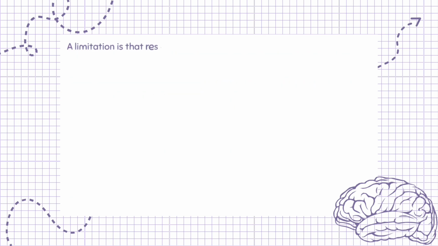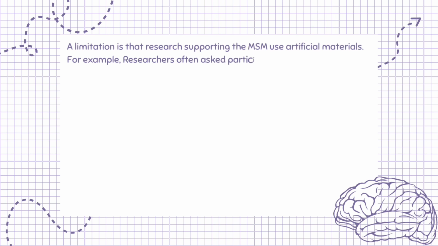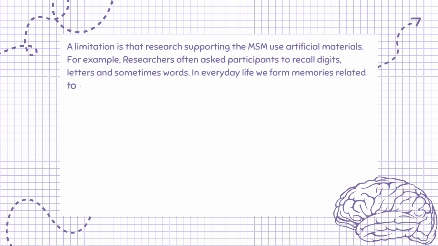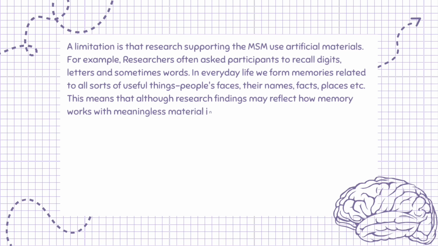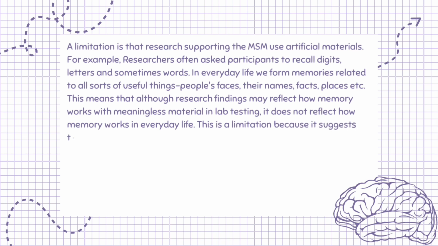A limitation is that research supporting the MSM used artificial materials. For example, researchers often asked participants to recall digits, letters, and sometimes words. In everyday life we form memories related to all sorts of useful things: people's faces, their names, facts, places, etc. This means that although research findings may reflect how memory works with meaningless material in lab testing, it does not reflect how memory works in everyday life.